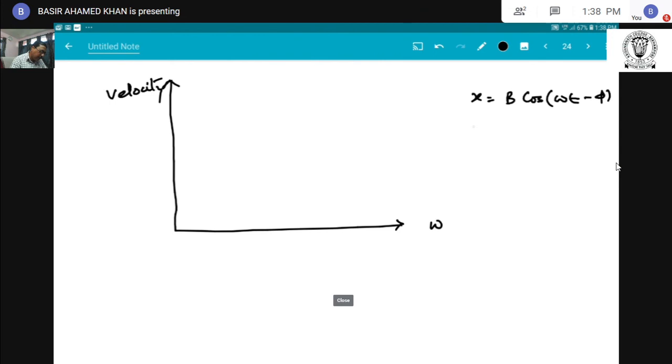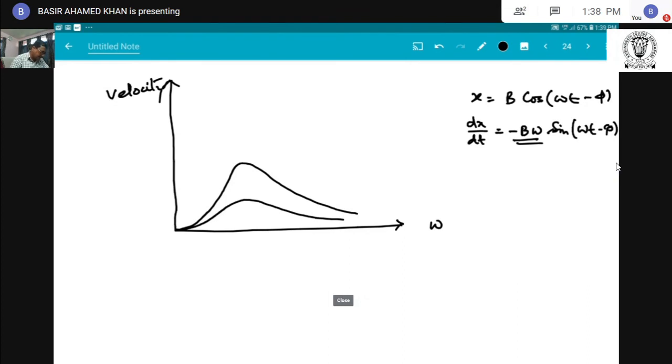Then dx dt equals minus b omega sin omega t minus phi, and with the same process as I calculated the maximum amplitude, I calculate the maximum velocity, and we get this type of curve.